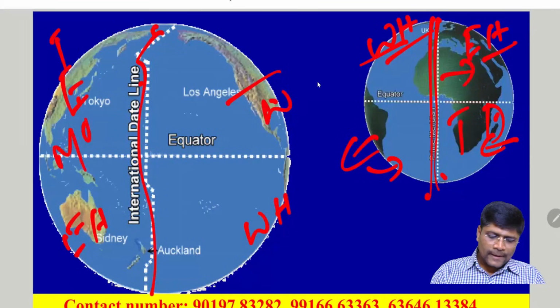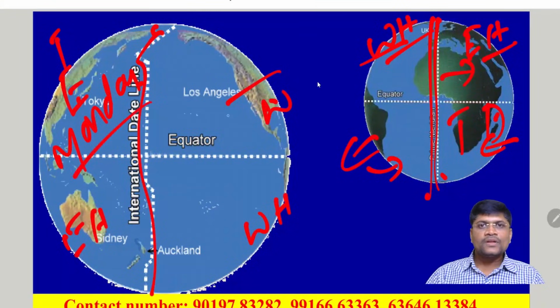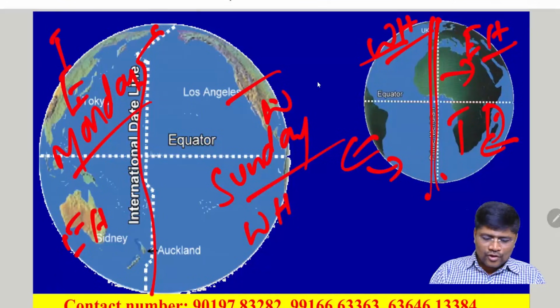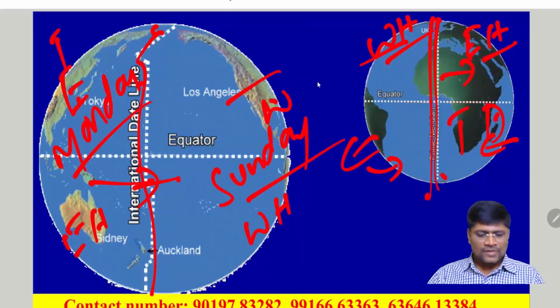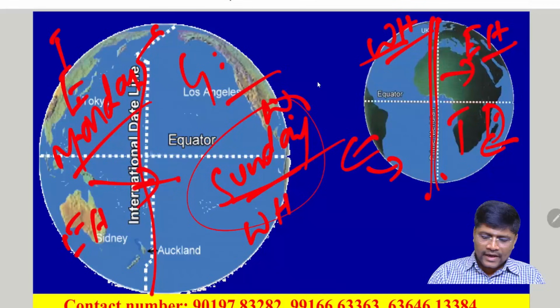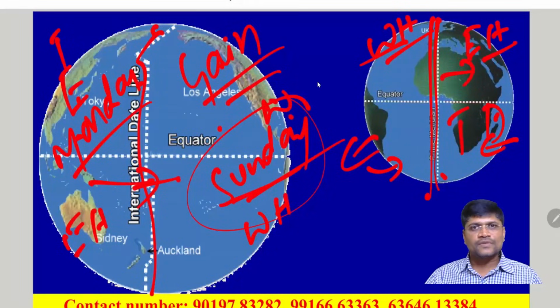Just, if it is Monday, what will be the day in the western hemisphere? It is the previous day. Okay, so it will be Sunday. So that means if we cross the international date line from the east and go towards the west, we are in Monday, but we are going to the previous day, Sunday. After completion of the Sunday, we will get one more Monday. That means we will gain a day once we go to the western hemisphere.